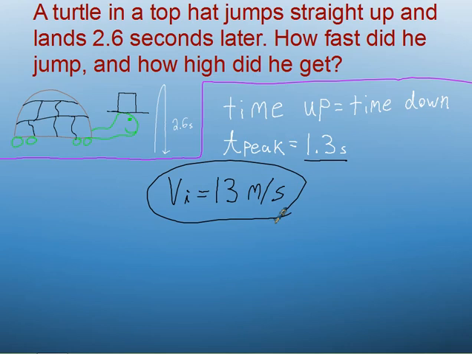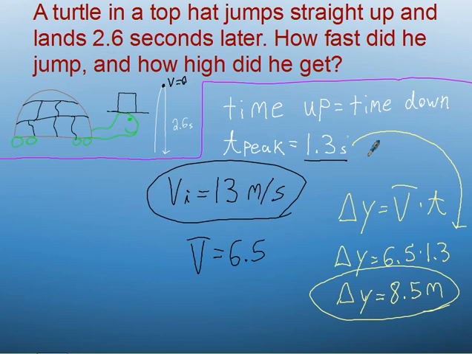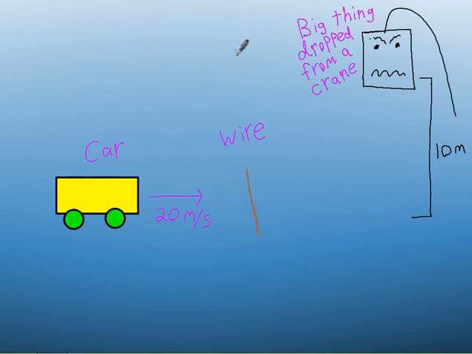Now for the second part, we're going to need the average velocity trick. So if he started at a velocity of 13 and his velocity at the peak was 0, because that's just a property of being at the peak, then his average velocity on the way up had to be 6.5. Now, if you combine this information with the peak time that we already found over here, then we can calculate that the maximum height of Mr. Turtle over here was 8.5 meters. Not a bad jump.